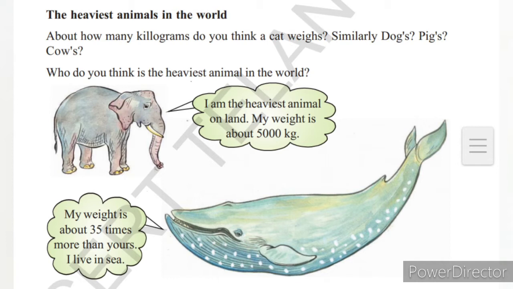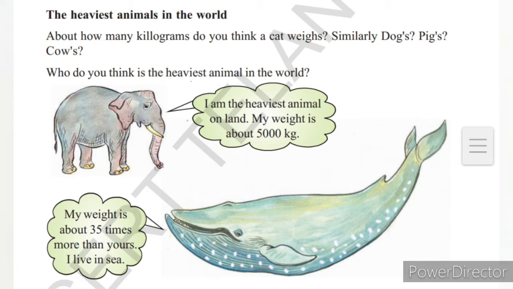Elephant: I am the heaviest animal on land. My weight is about 5000 kgs. Below that: my weight is about 35 times more than yours. I live in the sea. What is that? You can see there, it is a whale. That whale's weight is 35 times more than the elephant's, and the elephant's weight is 5000 kgs. So these two are the heaviest animals, the elephant and the whale.